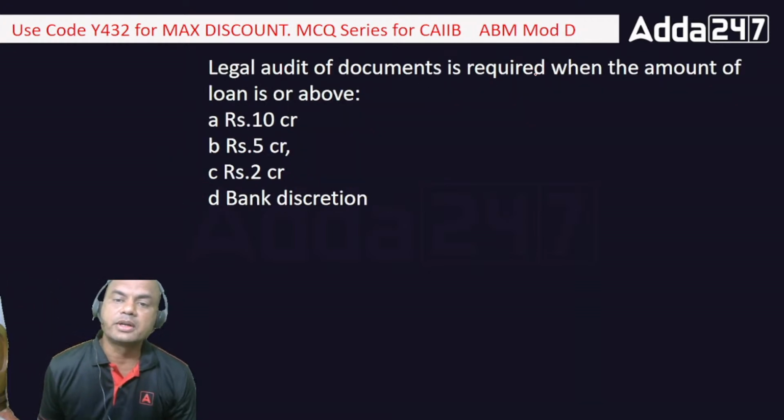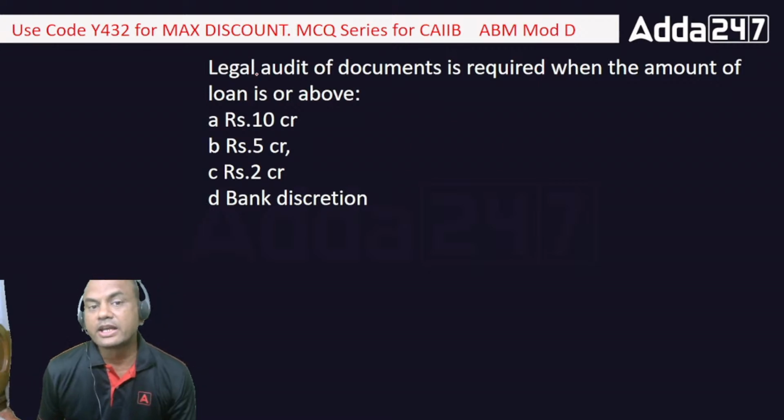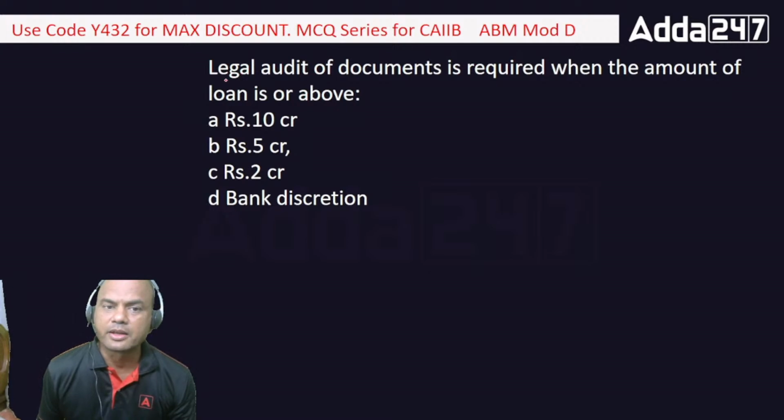Legal audit of documents is required when the amount of the loan is or above. Okay, so legal audit means what? It's from the legal team. It is the audit of these documents. It is required when the amount is above what? 10 crore, 5 crore, 2 crore, bank's discretion. So what should be the answer over here?